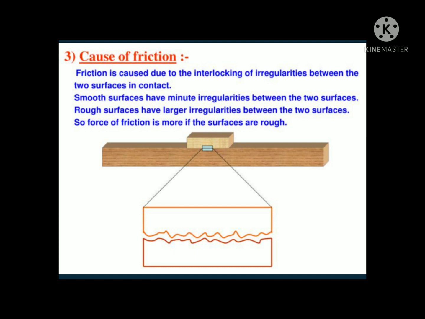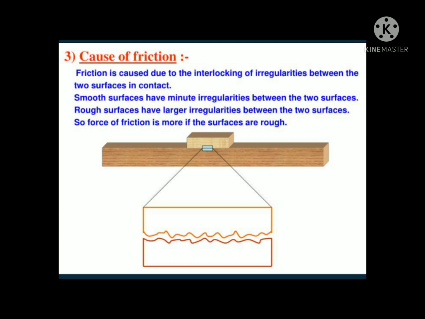Okay, students? Smooth surfaces have minute irregularities between the two surfaces. Rough surfaces have larger irregularities between the two surfaces. So, force of friction is more if the surfaces are rough. Understand, students?